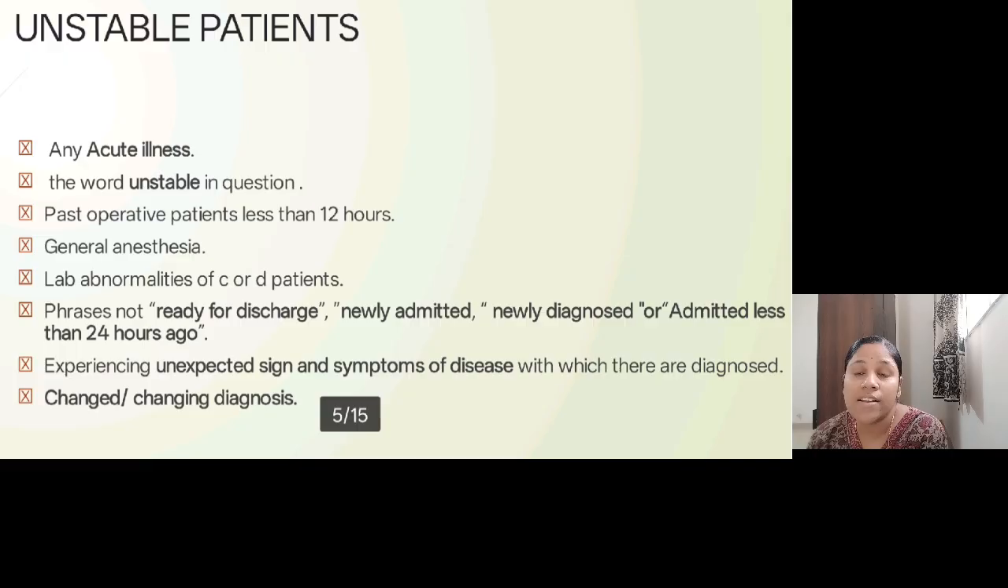And general anesthesia is again an important phrase we need to look for in the question. If the patient is under general anesthesia, then this patient is obviously unstable. General anesthesia might affect the hemodynamic stability of the patient. So these types of patients also need to be emphasized more.